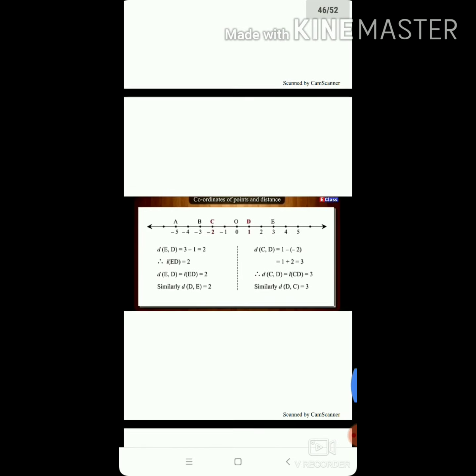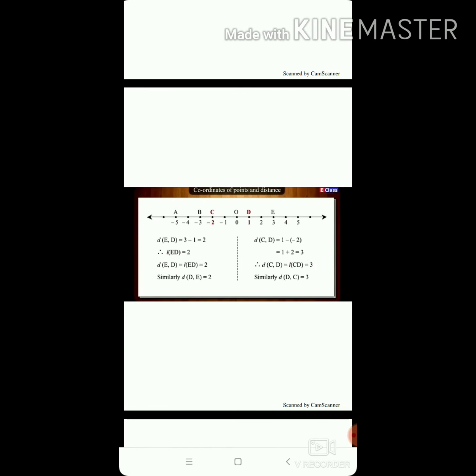Distance ED is equal to 3 minus 1 is equal to 2. Therefore, the length of ED is equal to 2. Distance ED and the length of segment ED are the same, that is 2. Similarly, distance DE is equal to 2. Changing the order of the points, the distance is the same.